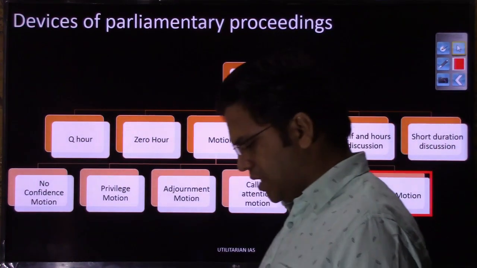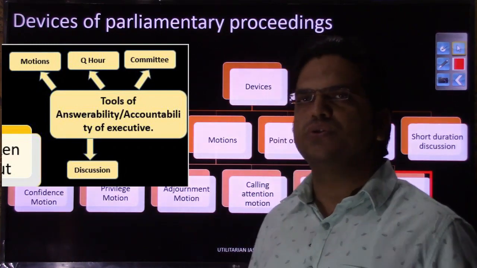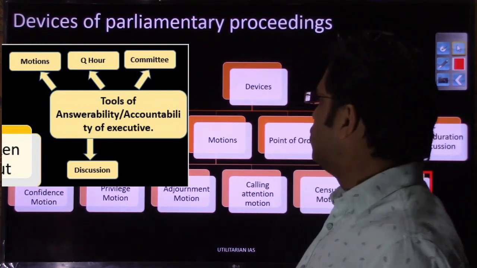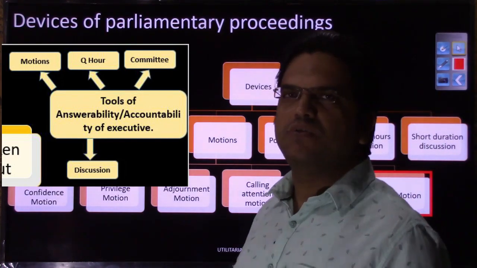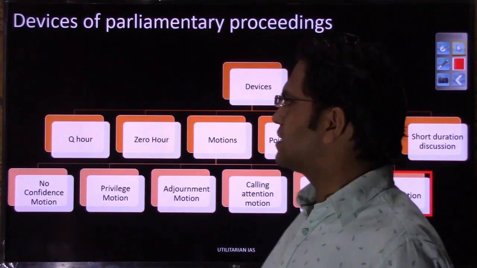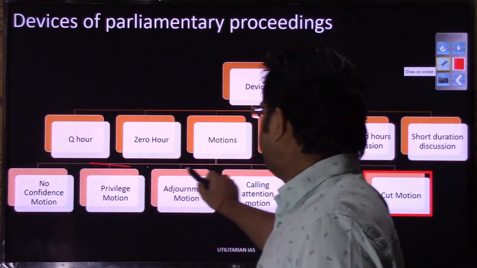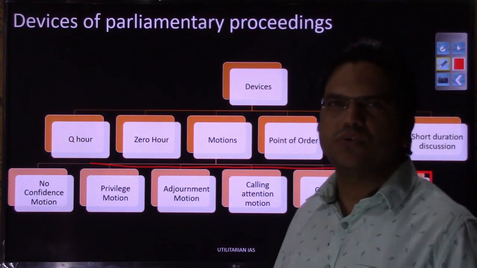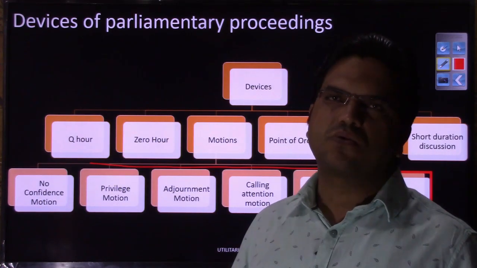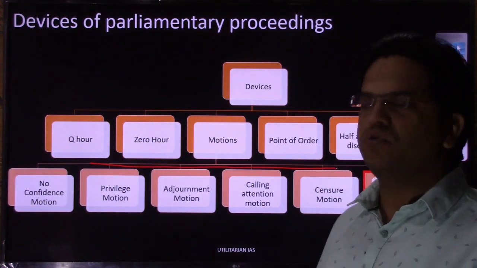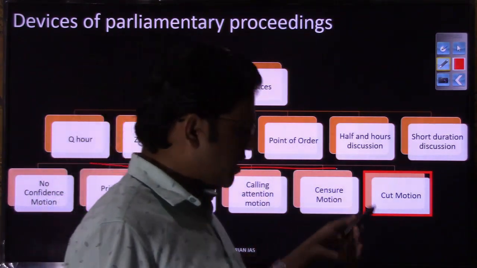If I give you another definition, motion can be called a tool to ensure executive accountability towards the legislature. How this motion ensures executive accountability towards the legislature, we will discuss this, right? As part of motion, if you remember, in the previous video we already discussed all these kinds of motion. What is the no confidence motion, what is the adjournment motion, what is the privilege motion, what is the calling attention motion, what is the censure motion, right? So all these motions we had discussed, but we forgot to discuss the cut motion, right?